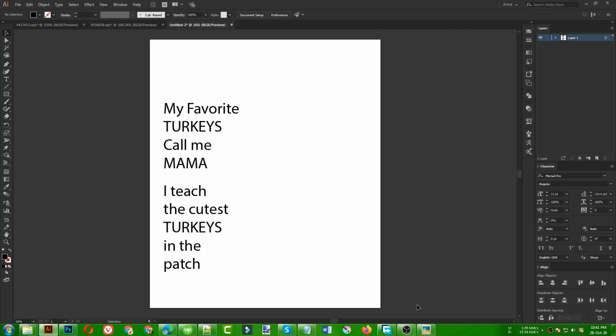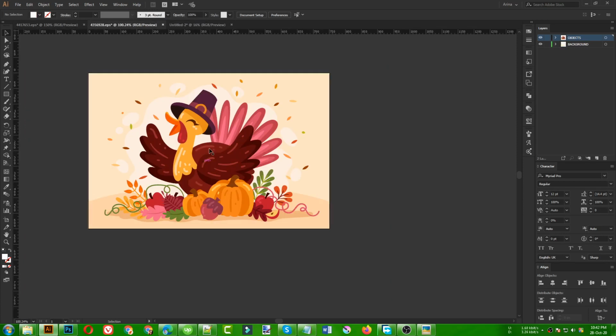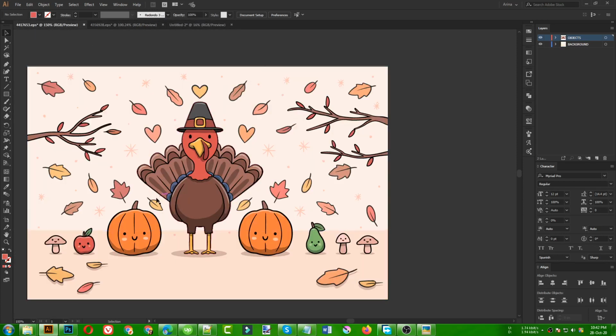Hello everyone. Today I am going to make another Thanksgiving t-shirt design, but today I am going to take it to the advanced level. As I made a very basic t-shirt design yesterday, I am going to use some vectors in this design. This one I gave you yesterday, I will give you this vector back today. So before making the design, we need to do some research.